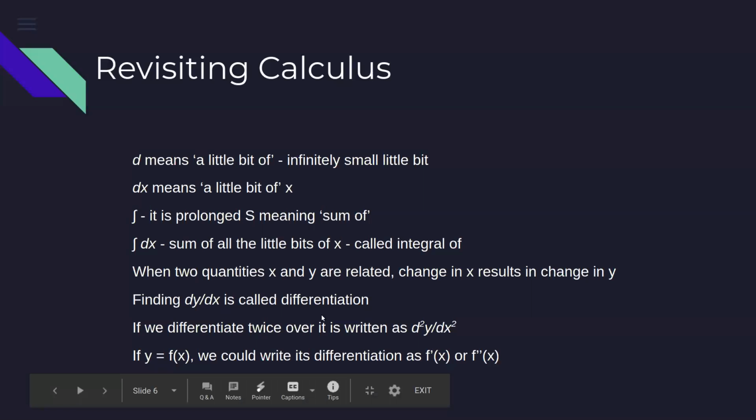Okay. So if you go to your high school mathematics, differentiation and integration, these were the two most important things that you would have learned in calculus. Now, just to revisit, what is differentiation? Is that on a given curve, if I move by a very little amount or value on the x-axis, what will be the change in the y-axis? And that is what the dy by dx denotes.